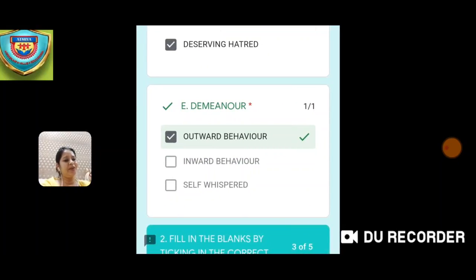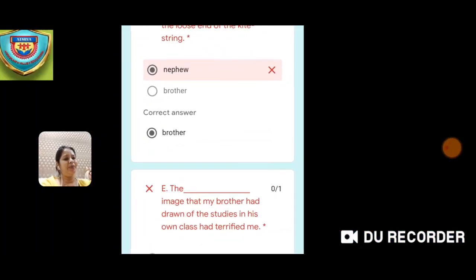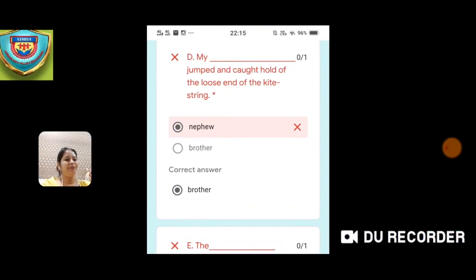Now you can see over here. So this is how you are going to get your paper. Now you can see over here, my dash jumped and caught hold of the loose end of the kite string. So, I had done nephew. So, the correct answer is brother. So, nephew is wrong. Okay.